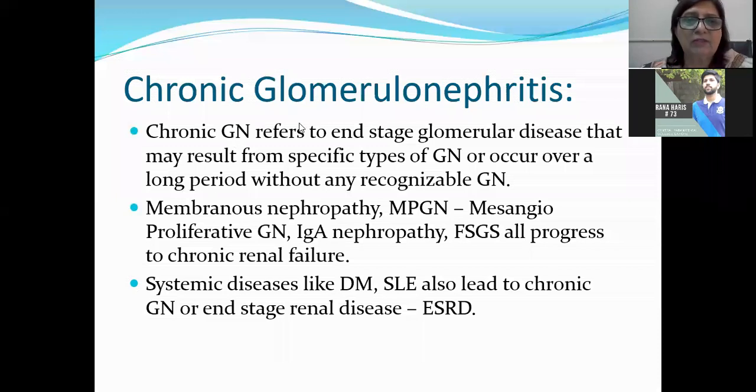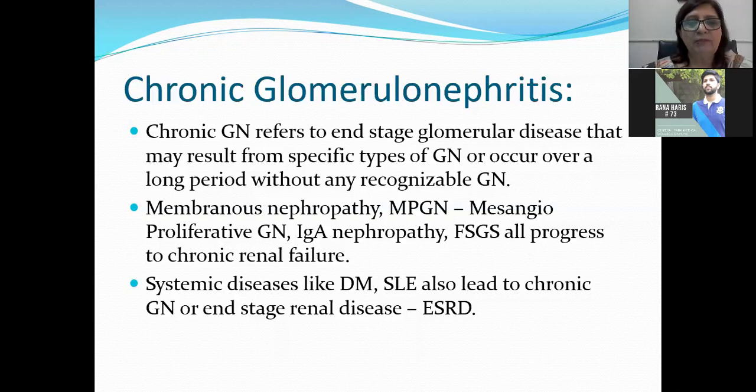Chronic glomerulonephritis is the end-stage renal disease of all the glomerulonephritis. So any glomerulonephritis which becomes of a prolonged duration can lead to chronic glomerulonephritis or end-stage renal disease. Chronic glomerulonephritis refers to end-stage glomerular disease that may result from a specific type of glomerulonephritis, or can occur over a long period without any recognizable glomerulonephritis, and also in cases of systemic diseases as well.